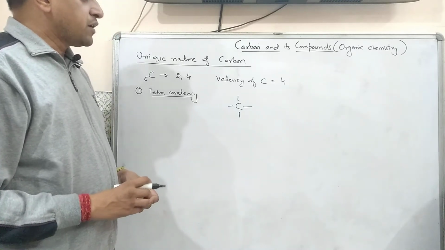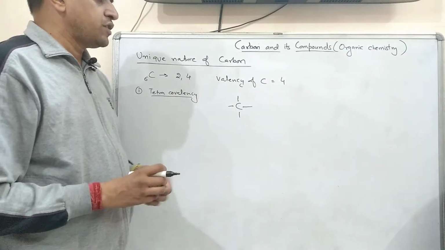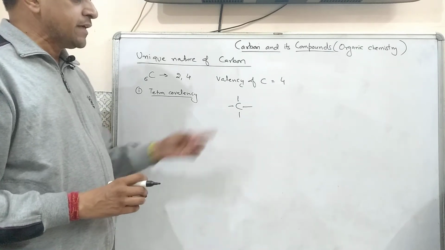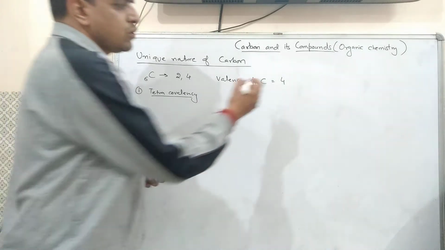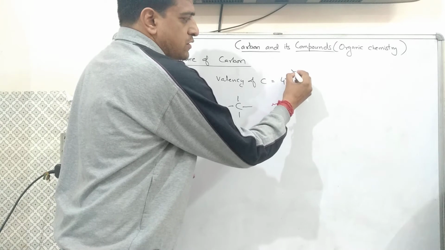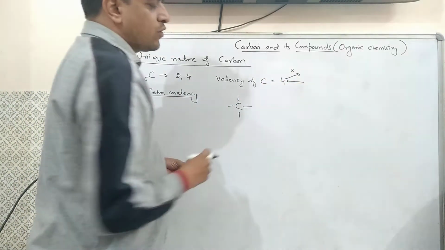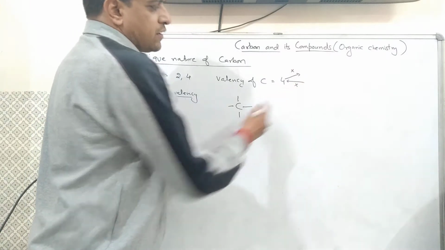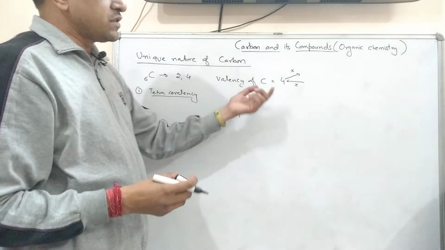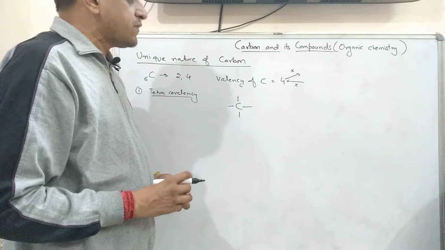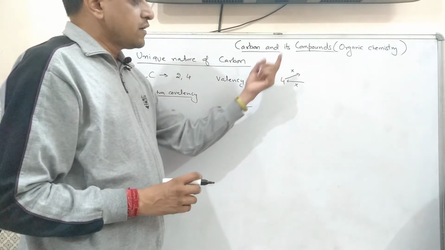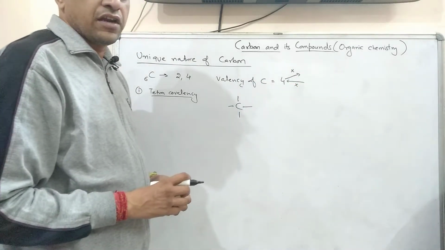easily, but due to 4 electrons in the outermost orbit, it is unable to donate all the 4 electrons. It cannot donate and cannot gain 4 electrons from outside. Why? Because it has no sufficient energy to either donate or gain electrons.